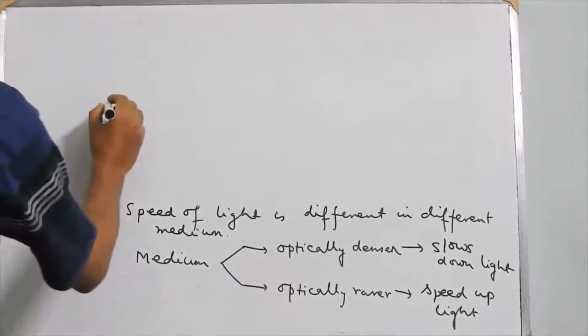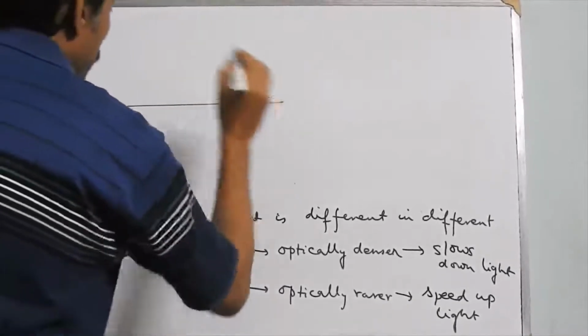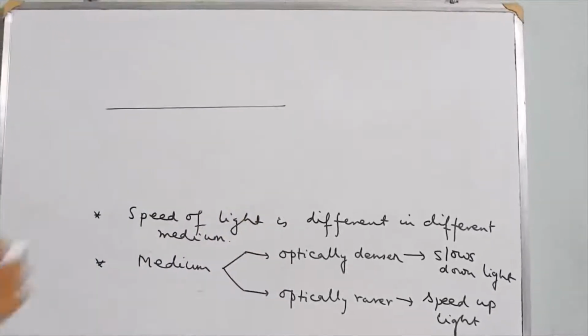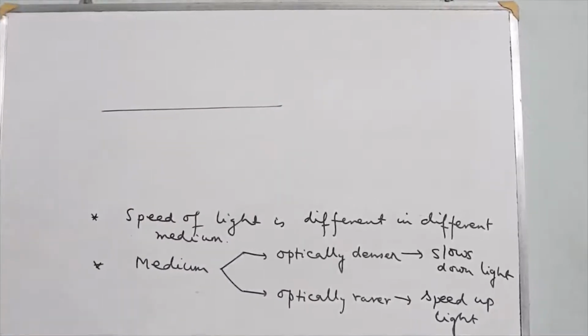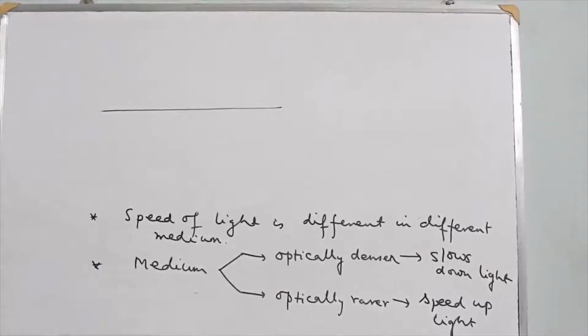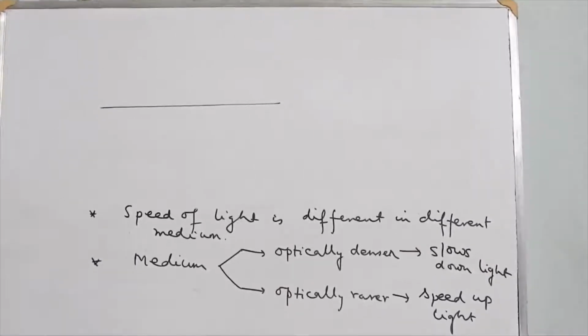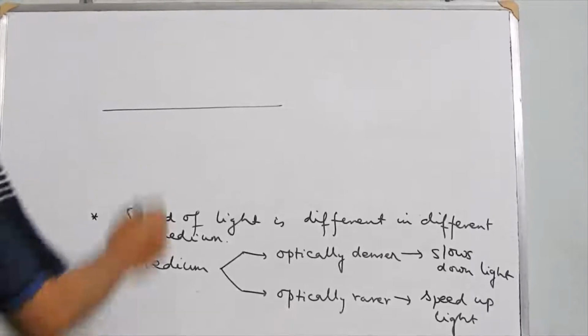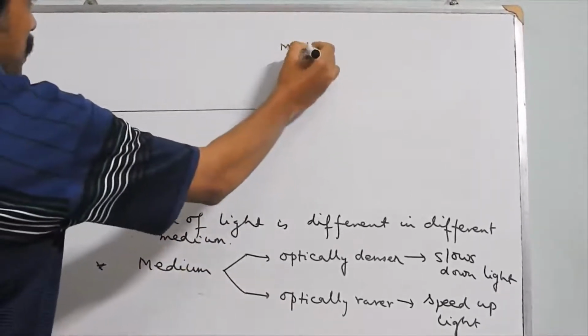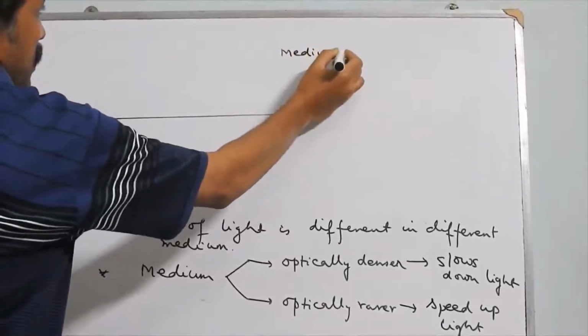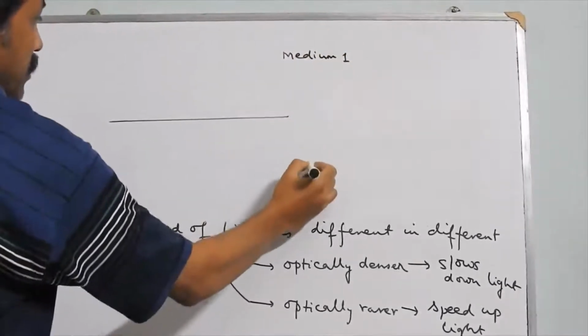I can explain this by a simple diagram. Suppose this is the boundary that separates two medium. Now a ray of light which is traveling in a straight line from one transparent medium, suppose this is medium 1, and on the other side we have medium 2.